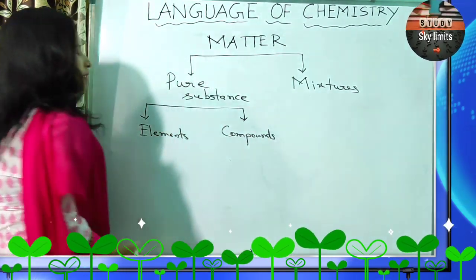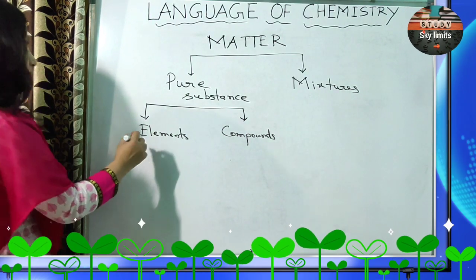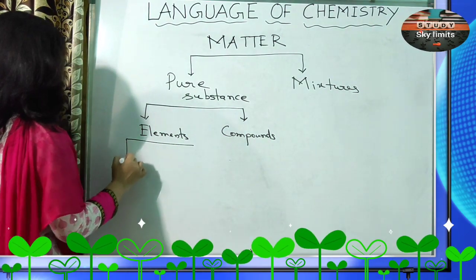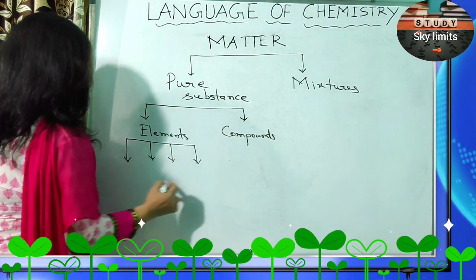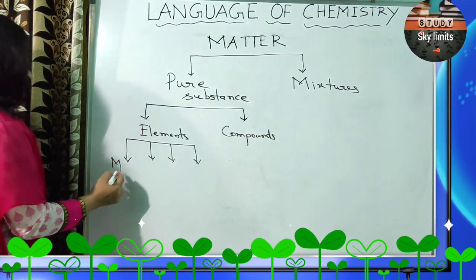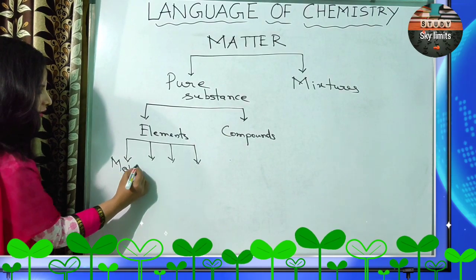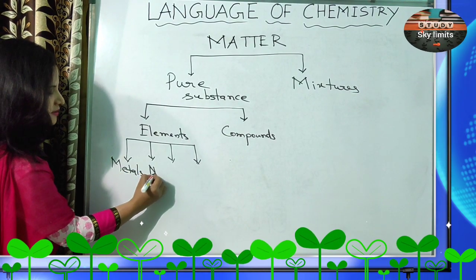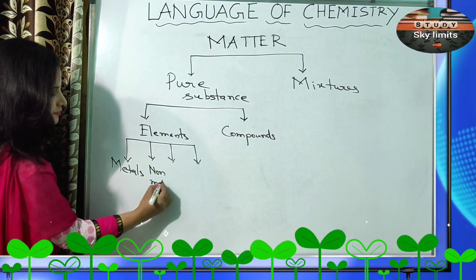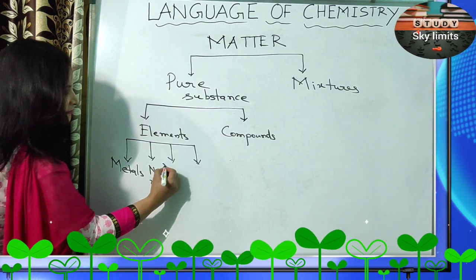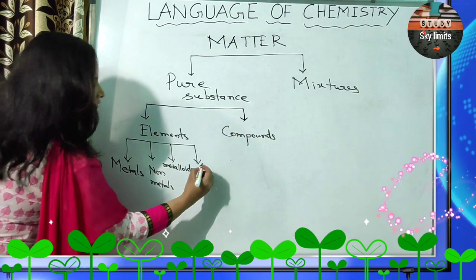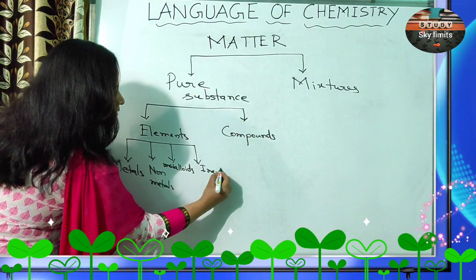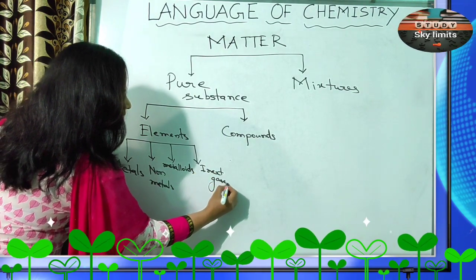Yes? Okay. Elements are further subdivided into four types. We have the metals, the non-metals, metalloids, and the inert gases.